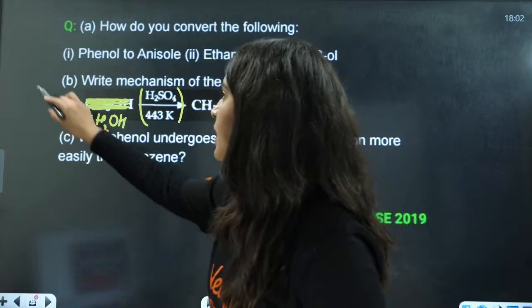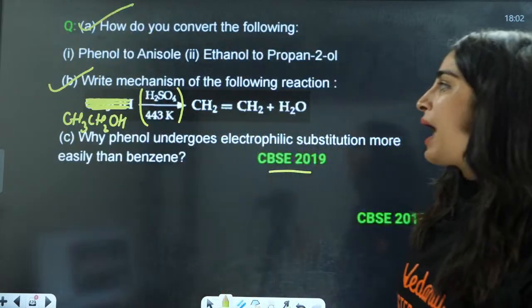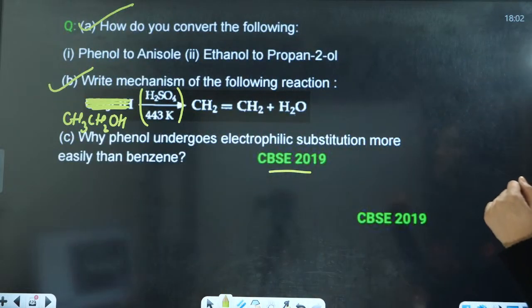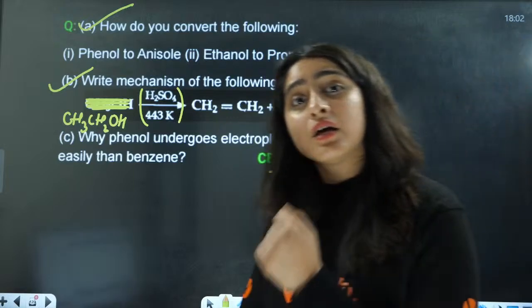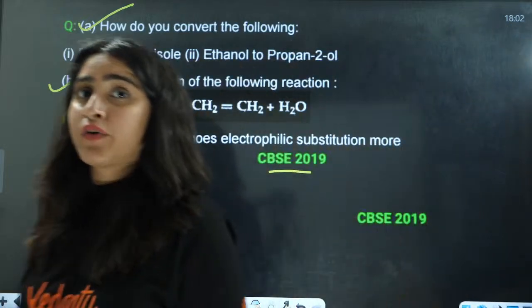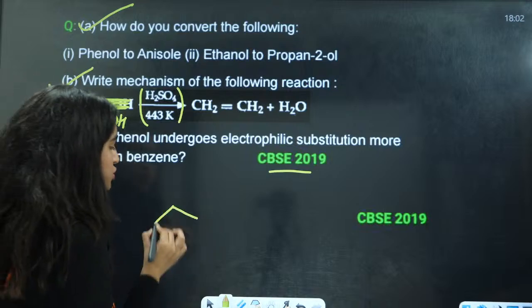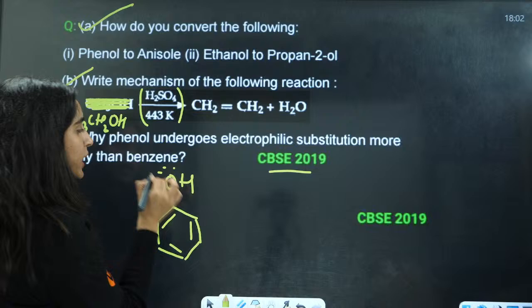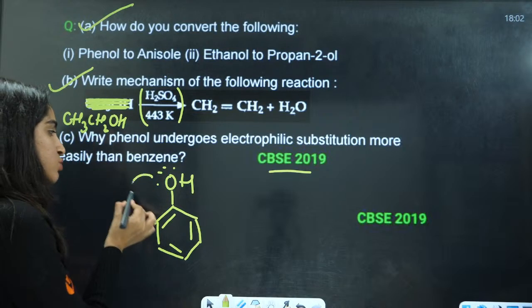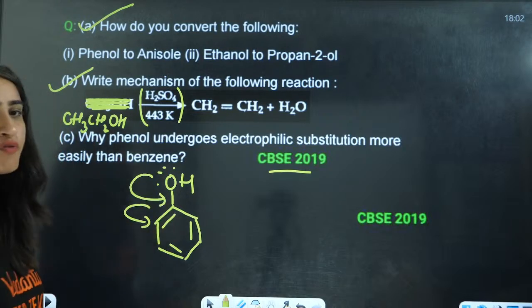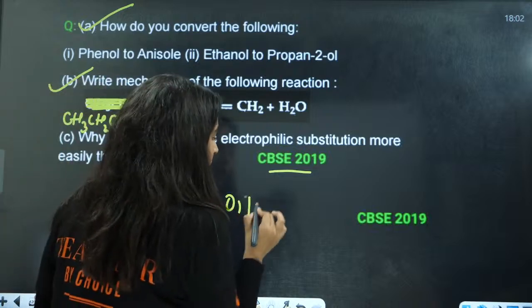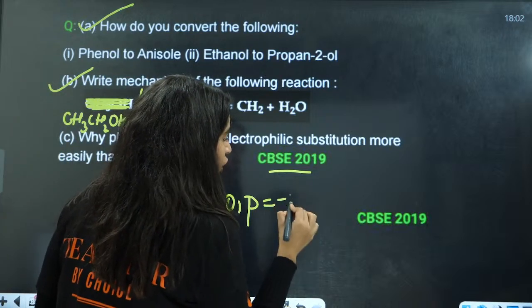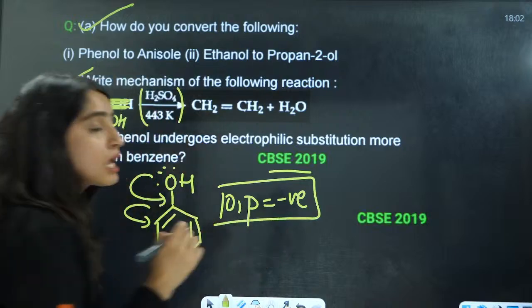Okay. Now, the next question is, why does phenol undergo electrophilic substitution more easily than benzene? Because you see, this is your phenol. Okay, it has two lone pairs. The electrons are going to shift here, and it is going to have negative charge on the ortho and para positions.